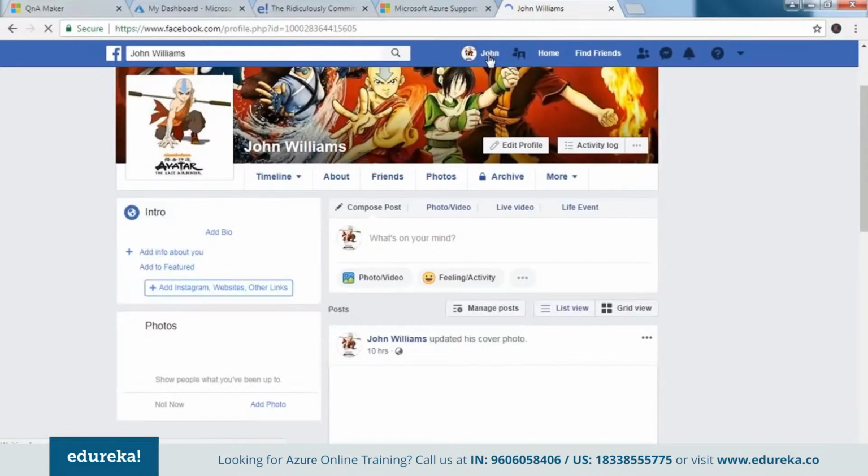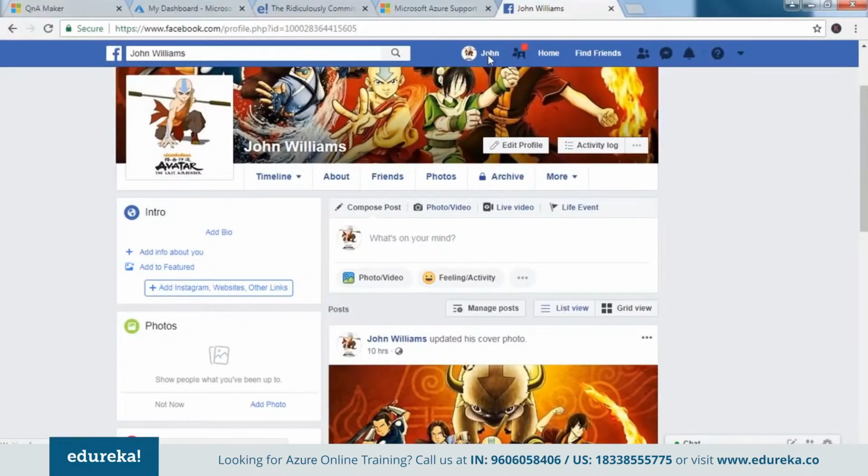Now this is a sample account that I've created. This is an anime which I used to watch once. So I've taken this template. This basically deals with different benders who can bend different elements. Now you don't need to get into the details of what those elements are. I've just used this theme, and based on that I would be creating a page to which I want my chatbot to react. And I would also be creating an application as well. Why are we creating all these things? Once the bot is ready, you would understand why we are here and what we are doing here. Meanwhile, just create a page first.